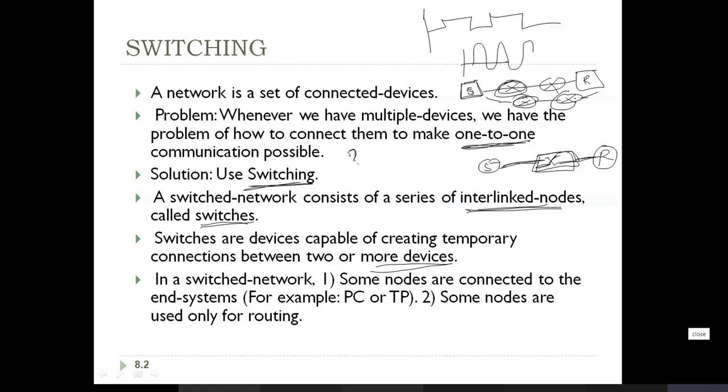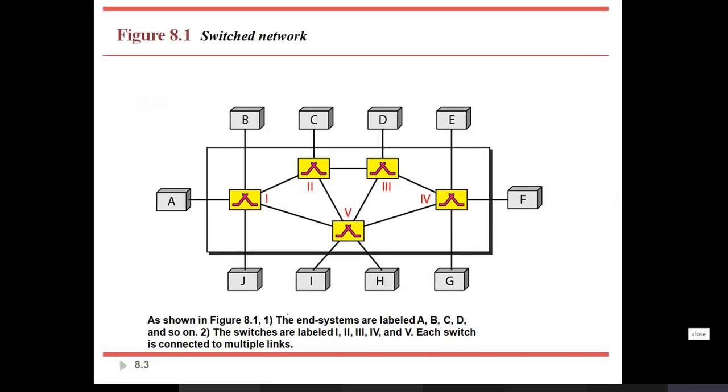You can just observe the diagram. So here I have how many devices? A, B, C, D. Okay, so till F we have a set of devices, and all these devices are connected through switches. Okay, so here you can just see the notation used for a switch.